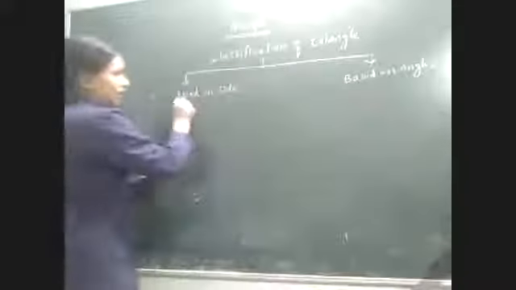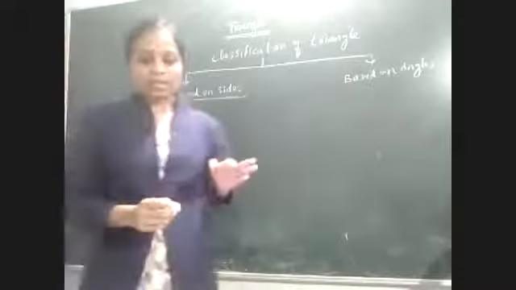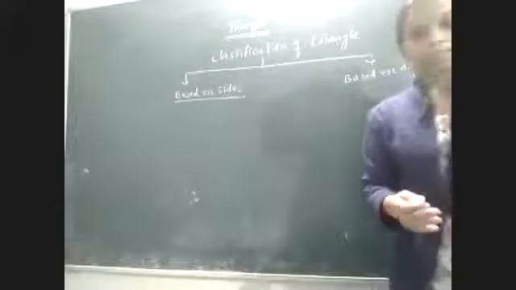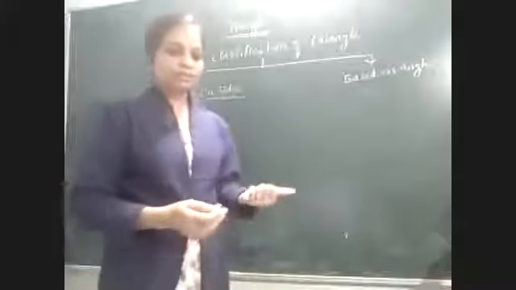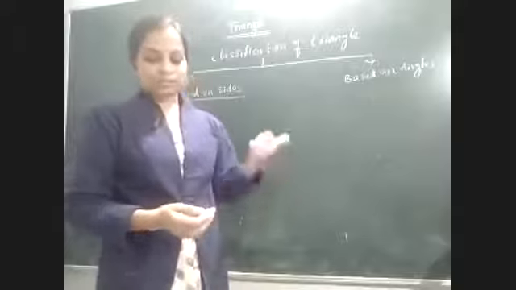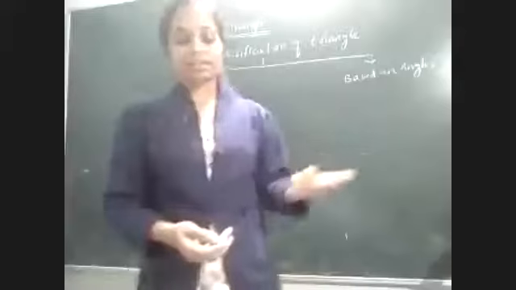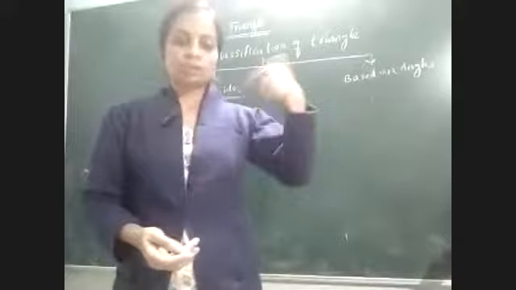Based on sides, again there are 3 types. Which are those? You know the types of the triangle based on sides. Tell me the types of the triangle. Scalene triangle, isosceles triangle, equilateral triangle. Yes, these are the 3 types of the triangle based on the sides.